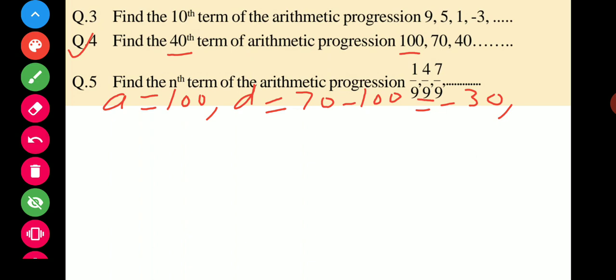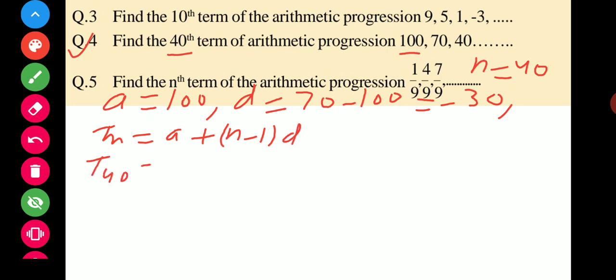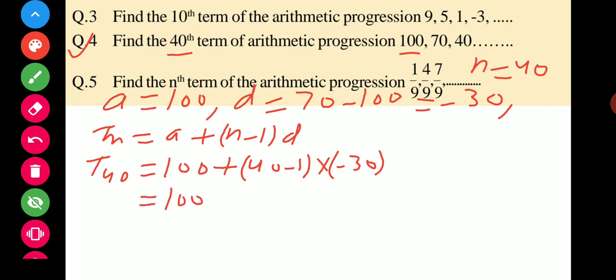N is given as 40, so you can write n is equal to 40. Now the formula is Tn is equal to a plus n minus 1 into d. So we can find T40. A is given as 100 plus n minus 1, which is 40 minus 1, and d is given as minus 30. So you can write minus 30. What will happen? It is 100 plus 39 into minus 30.